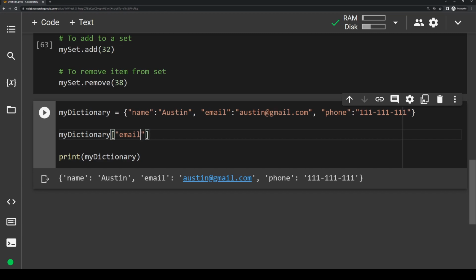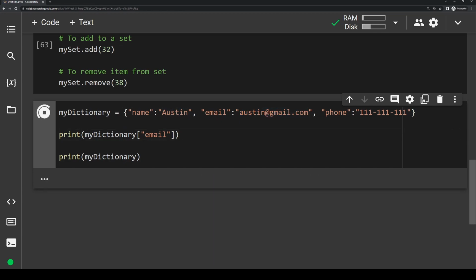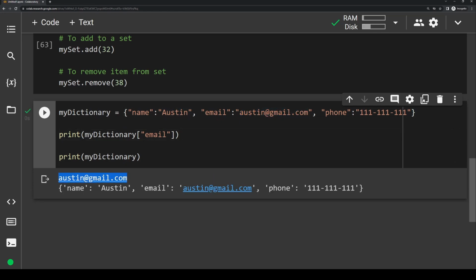So what this is saying is, let's look at the actual dictionary, and then let's grab whatever value has the key of email. So if I wrap this in a print statement, you'll see that it should output this made up email address here. And yep, it does print it out right here.